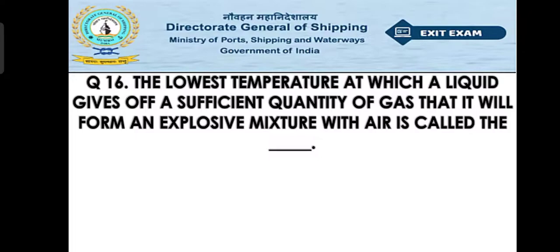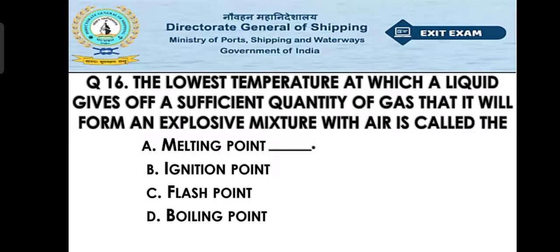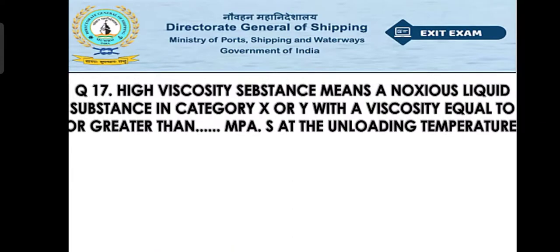The lowest temperature at which a liquid gives off a sufficient quantity of gas that it will form an explosive mixture with air is called the dash. Option A, melting point. Option B, ignition point. Option C, flash point. Option D, boiling point. So the right answer will be option B, that is the ignition point. Now move to question number 17.